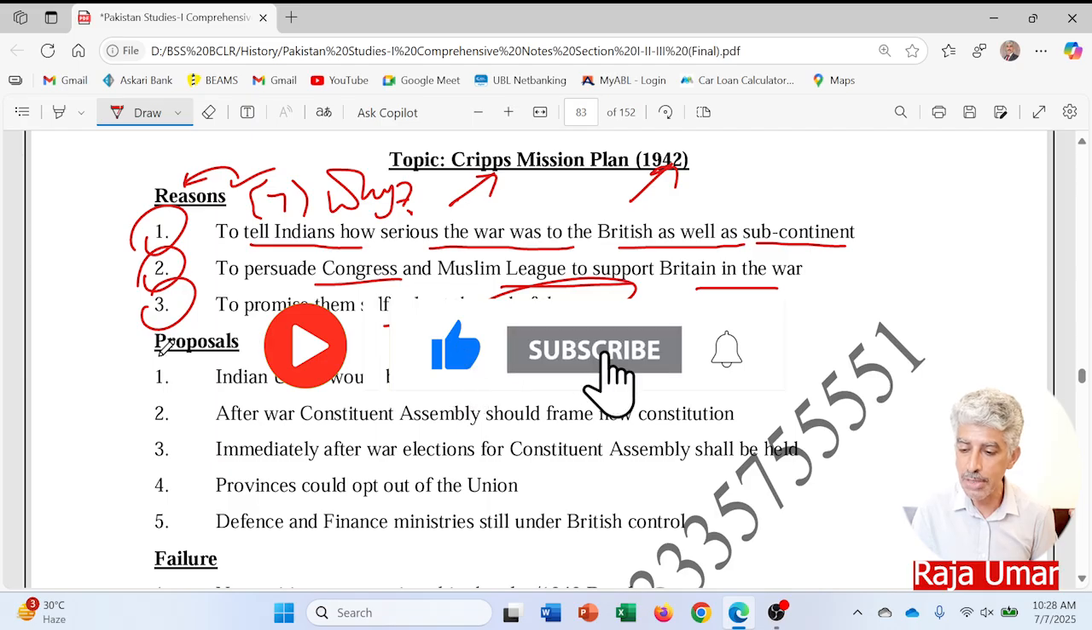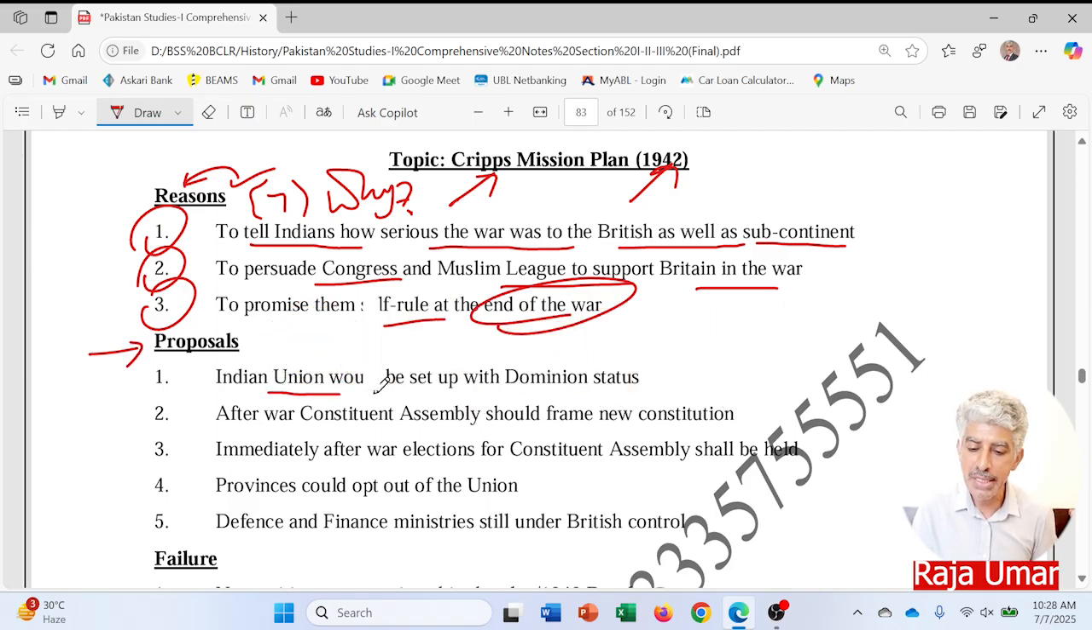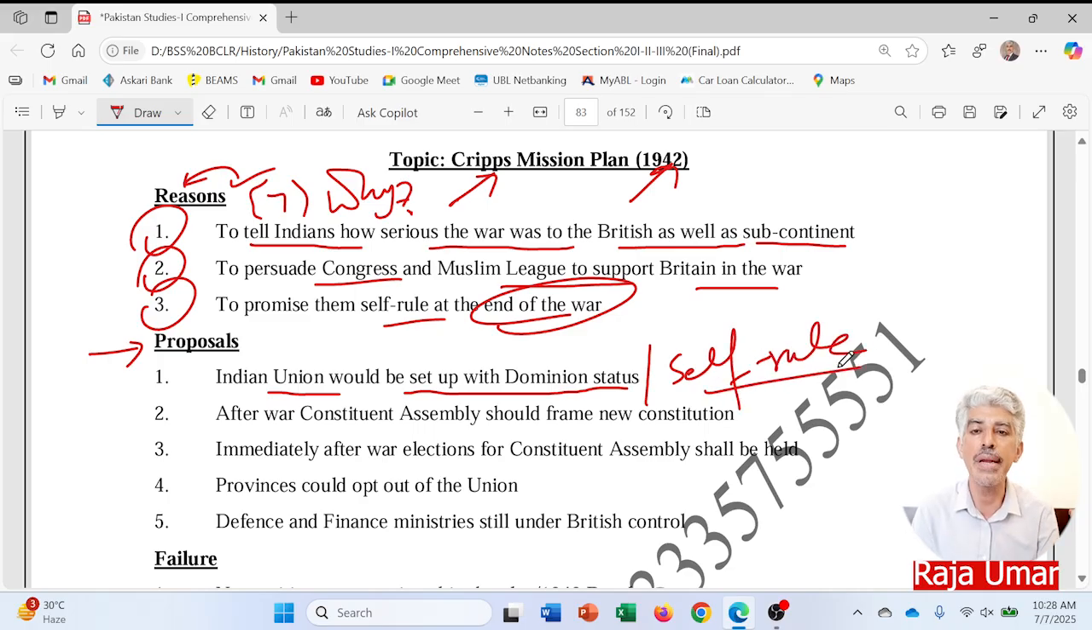So what were the proposals presented by Sir Stafford Cripps? An Indian Union would be set up with dominion status. I mean quite independent self-rule for the locals, that no internal interference would be there by the British in the subcontinent, and the subcontinent would be declared a dominion, not a colony.